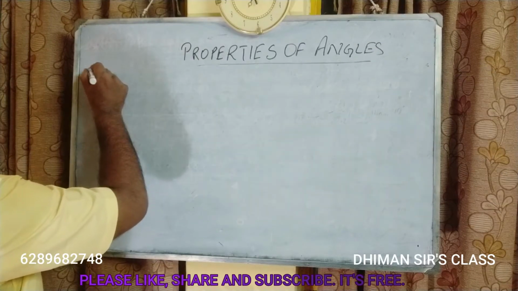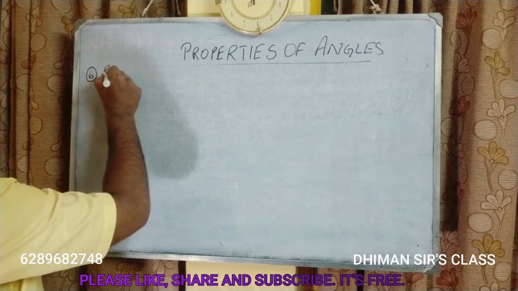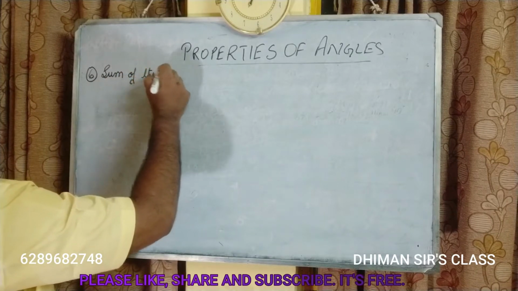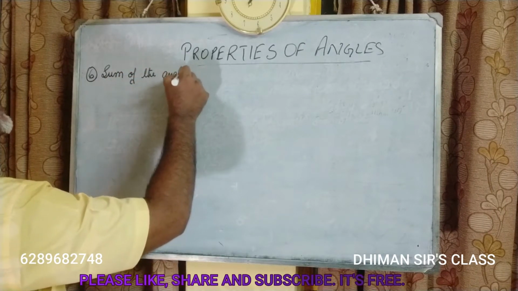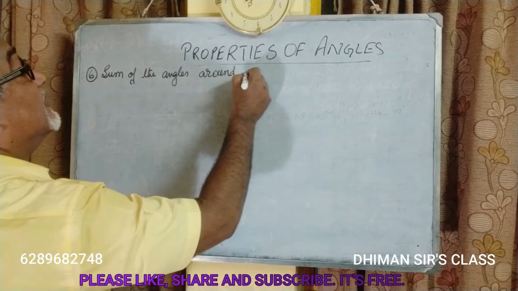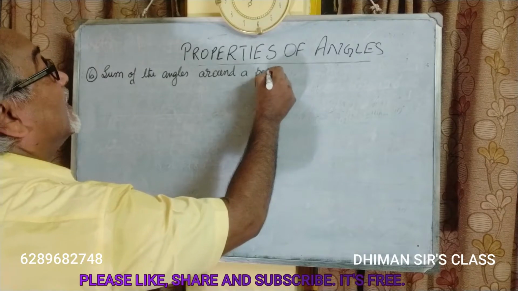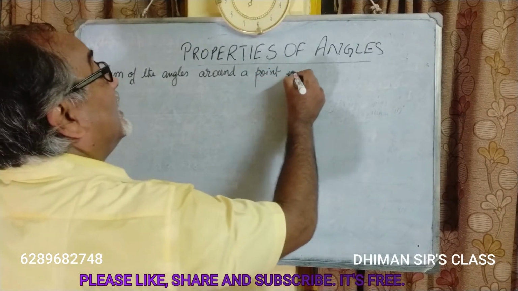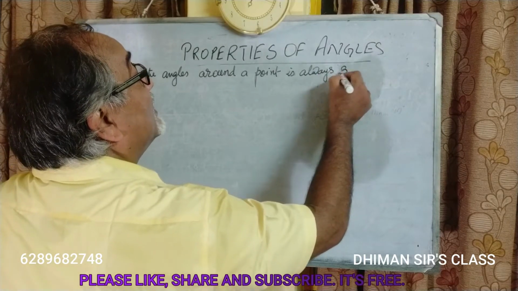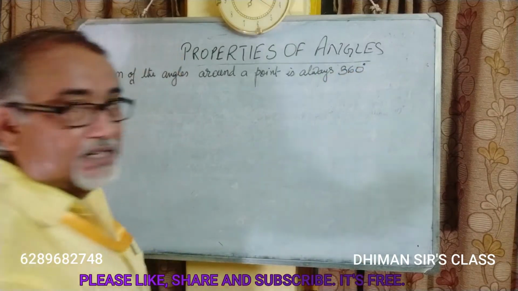Property number 6. Sum of the angles around a point is always 360 degrees.